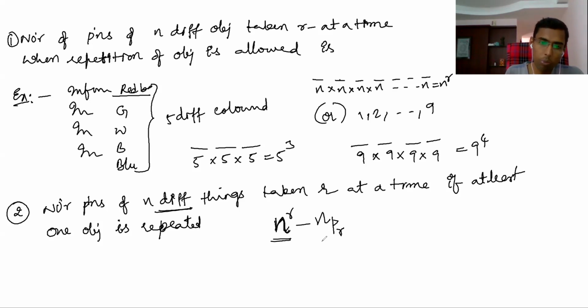Now, if you subtract nPr, the number of permutations of different things taken r at a time when repetition is not allowed, then you are going to get the permutations in which at least one object is repeated. Hope you are clear on this.